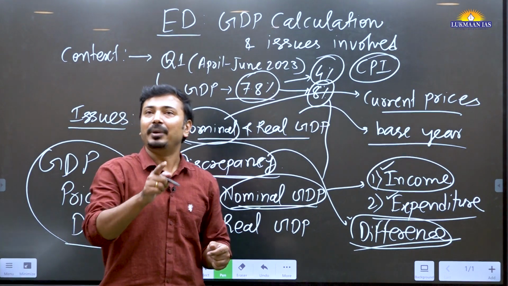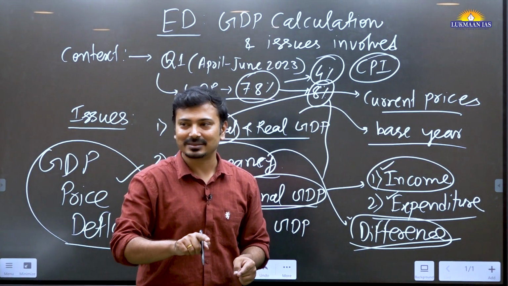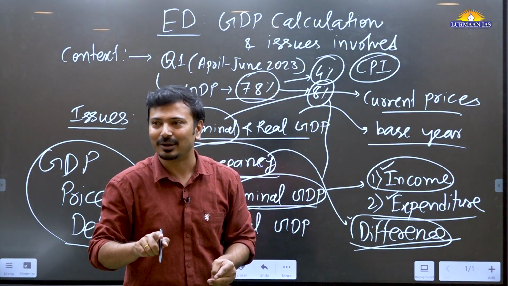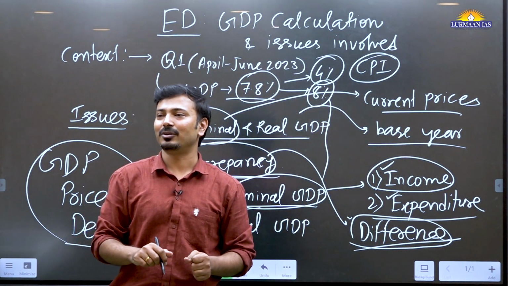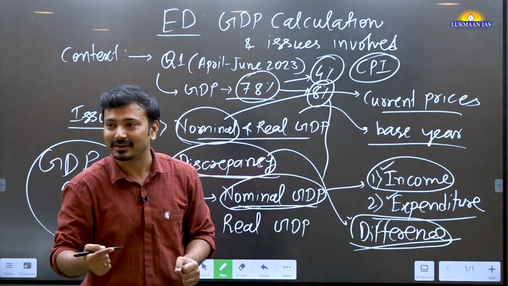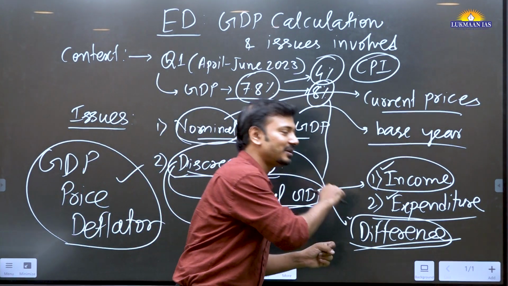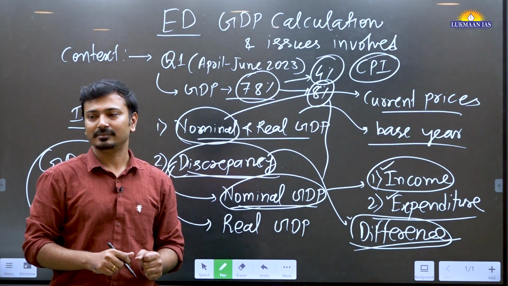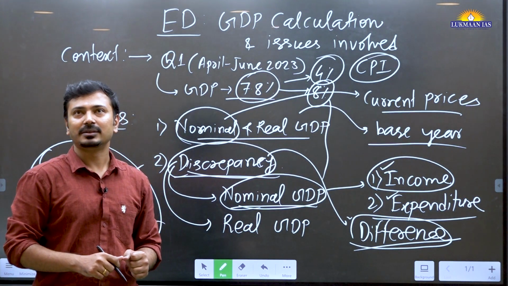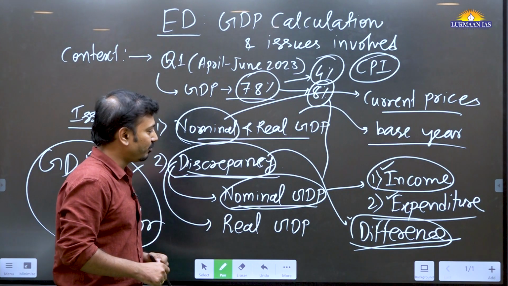The better the accounting methods and data collection of the government, the lesser this difference will be. The more formal the economy, the smaller the difference. Understood? This is very important.